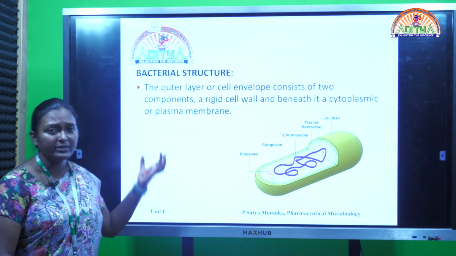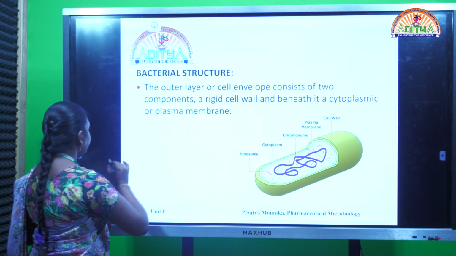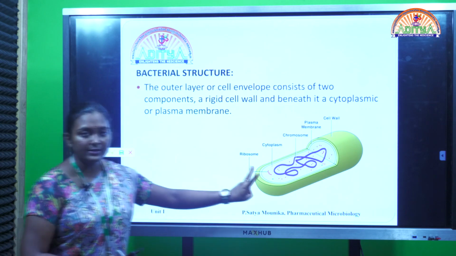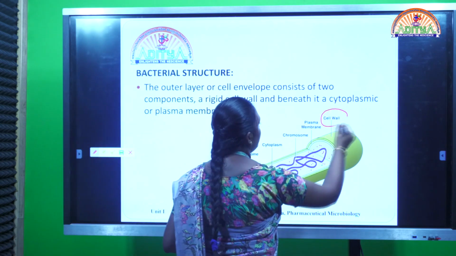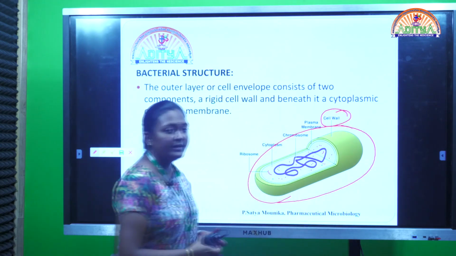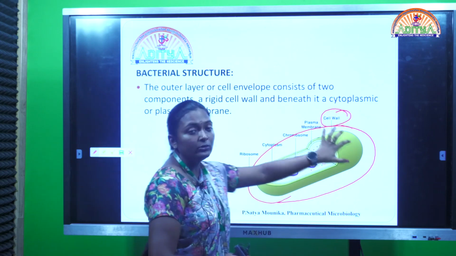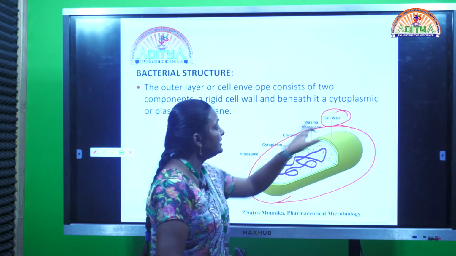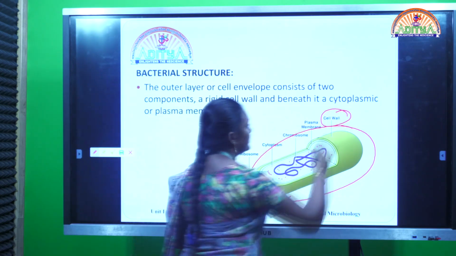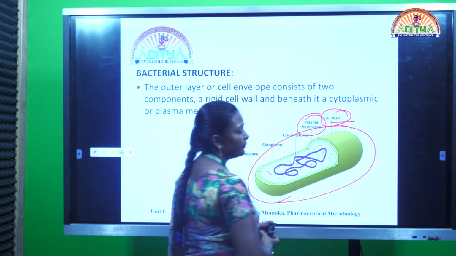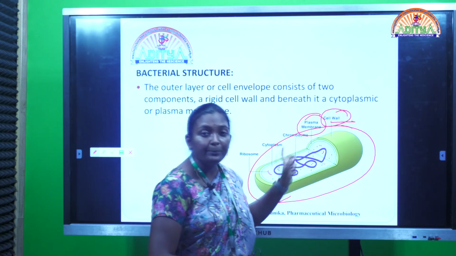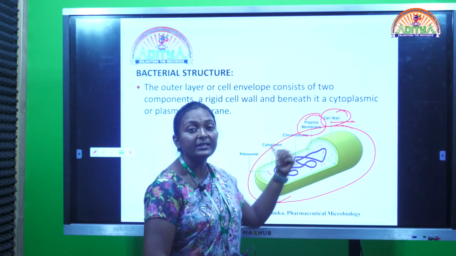Coming to the bacteria, what about its structure? Bacteria do contain two layers, an outer layer, and beneath this outer layer it contains a cell wall. So this outer layer contains a cell wall as well as the plasma membrane. Cell wall is nothing but a protective layer and the plasma membrane compresses the whole cytoplasm which is present in the bacterial cell.